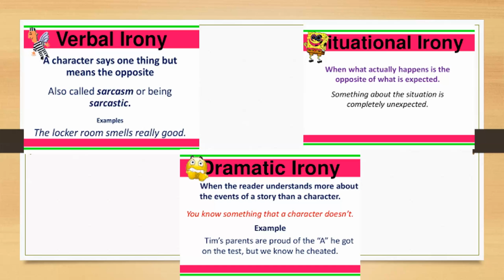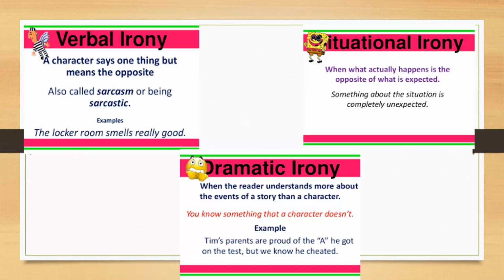This is probably in the entertainment industry, whereby the viewers are aware of something that characters in the particular movie are not aware of. So this is when the reader understands more about the events of a story than a character. You are in the know.